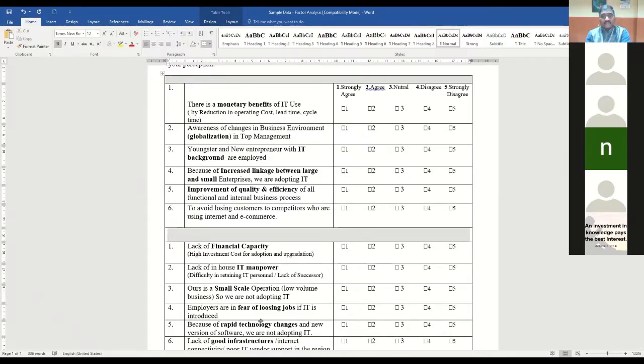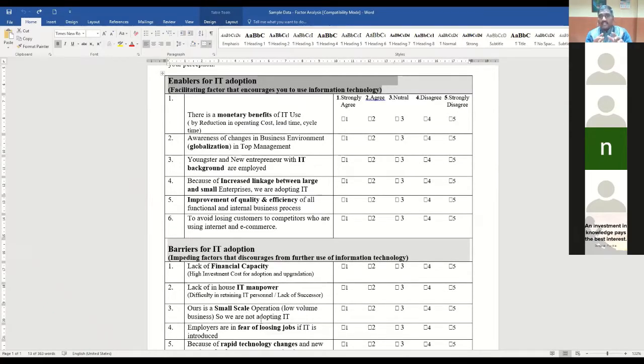It's like exploratory factor analysis. I know the exact factor, but I want to compress the entire variables into a small number of factors. Then you can give the name. But in some cases, I already told you, they may already explore their factor through the literature review or various things. Just to confirm, you can put this and confirm that all these things are applicable under 1 factor or 2 factor or 3 factor.